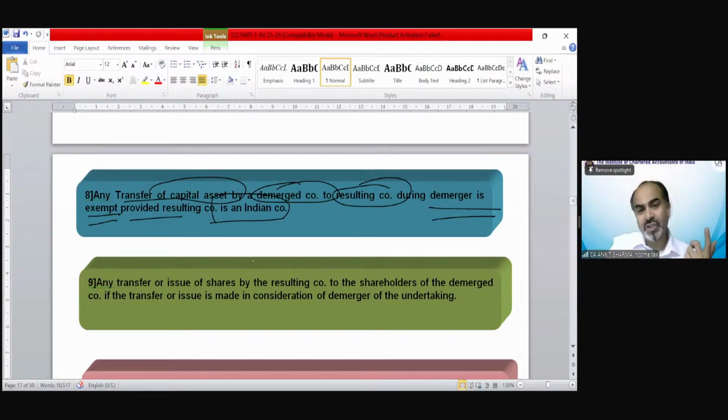In case of amalgamation, there is share transfer also. Exactly the same concept of share transfer is here. In case of demerger also, shares are transferred from one organization to another. To get the benefit of that share conversion exemption, the resulting company should be Indian and the consideration should be only in the form of shares. No other consideration. The other consideration is allowed only in case of fraction of share. So, copy paste provision in case of amalgamation and demerger.